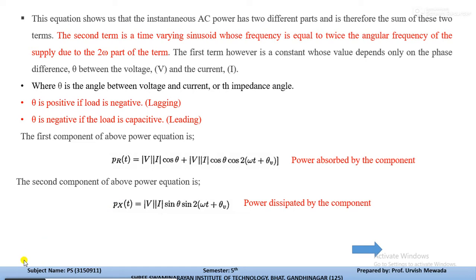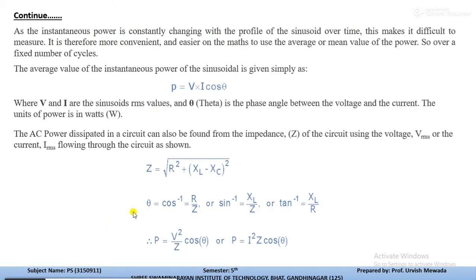Okay, so from these two equations we can say that the first quantity is a cosine term and the second quantity is a sinusoidal term. Now if you write the average value of that power, it becomes P = VI cos theta, where V is the RMS value of the voltage and I is the RMS value of the current, and the unit of power is watt.